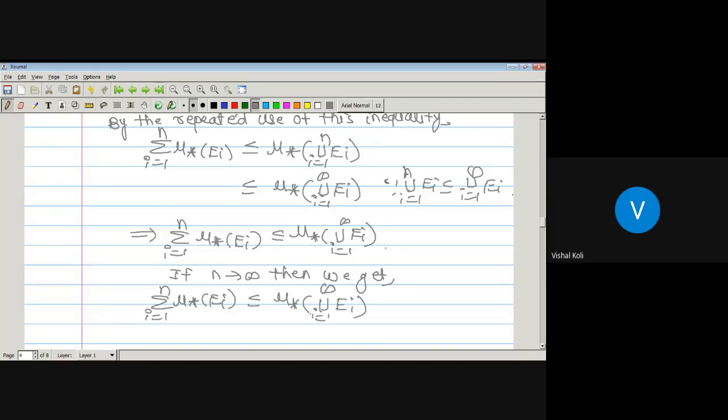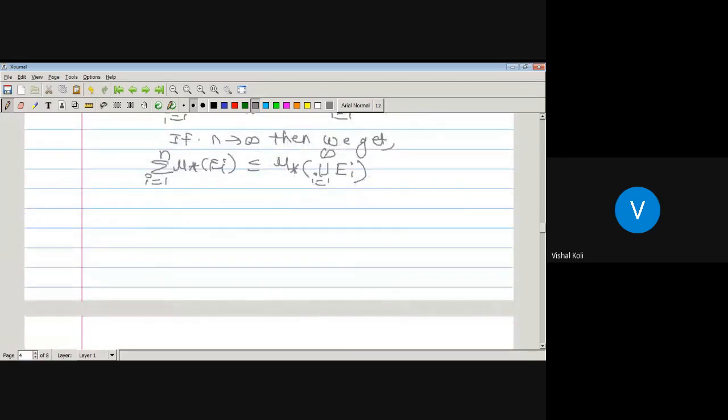So as n tends to infinity, summation from 1 to infinity inner measure of Ei is less than or equal to inner measure of union over i running from 1 to infinity Ei, and that is what we had to prove, the required result.